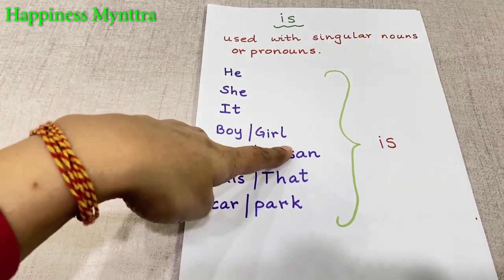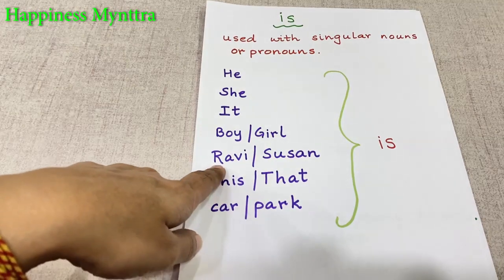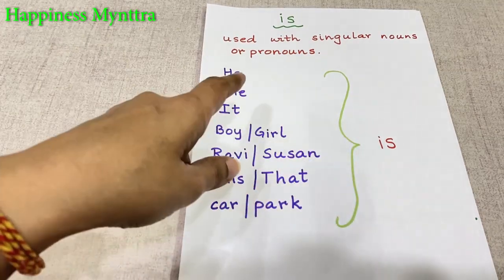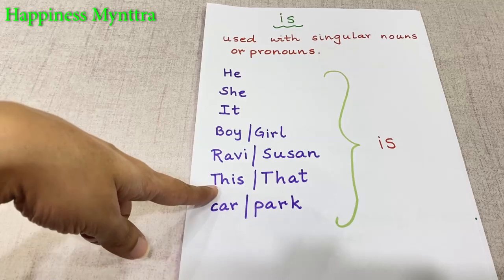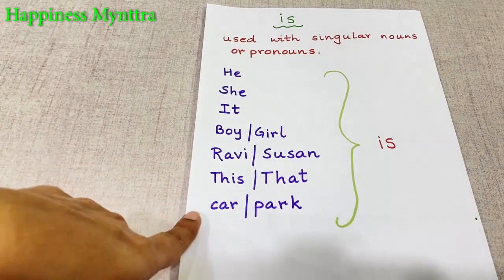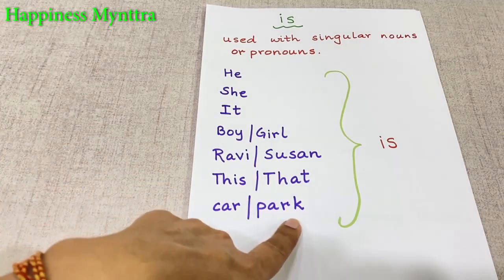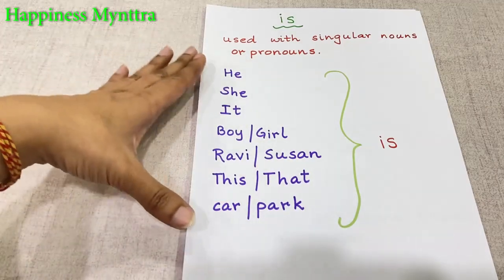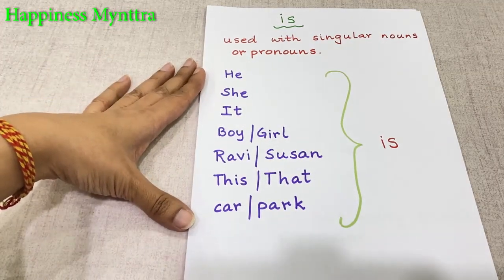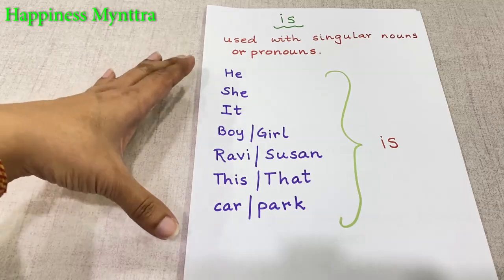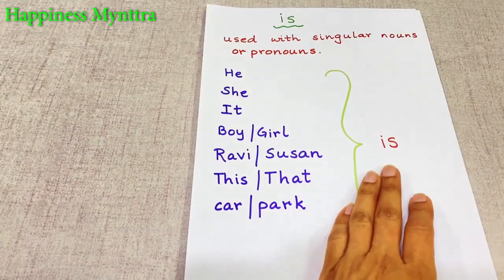A girl is. Any names that we have will always be followed by is when needed, of course. This is, that is, a car is, park is. So these are just some examples of words after which is used.